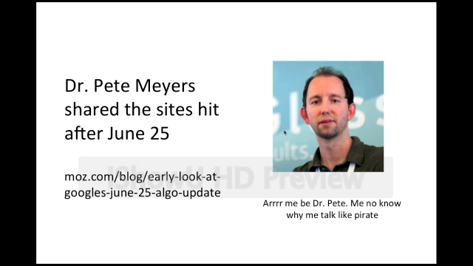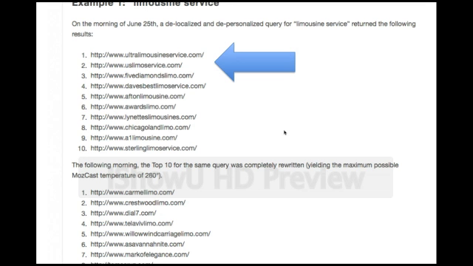Now, Dr. Pete Myers, who is this nice fellow right here, was nice enough to publish the Payday Loans winners and losers on June 25th after the Payday Loans algorithm was released. This example of the limousine service niche is from his article on Moz.com. Up on the top is the Google search results page for limousine service before June 25th, and this is the page after June 25th. As we can see, Ultra Limousine Service and US Limo Service are nowhere to be found. They were totally blown away by the Payday Loans algorithm.